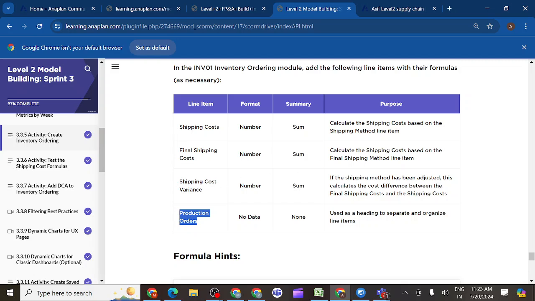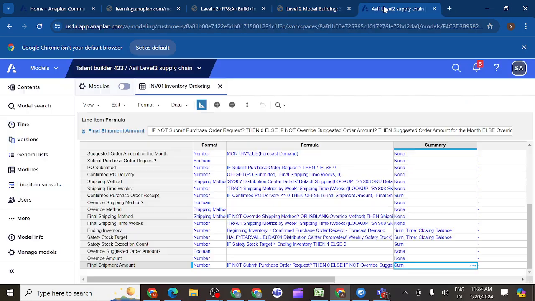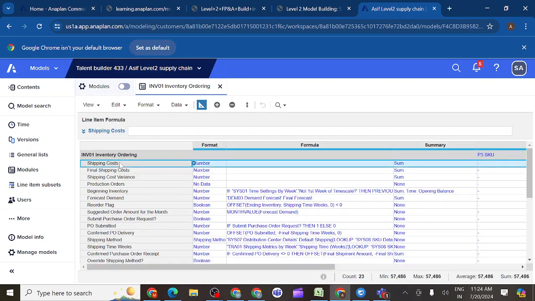And for shipping cost variance, whatever cost you got here, we need shipping cost minus final shipping cost, and you will get the difference. If you subtract one line item from another, you get the difference, the variance. And this one has no data, it is used for heading purposes to separate the organized line items, so there is no need to write anything. It is like a header. We need to write formulas for these 3 line items. Basically, whenever I want to create shipping cost, I need to think about where I have the shipping cost, what my source is. So where do we have the shipping cost?